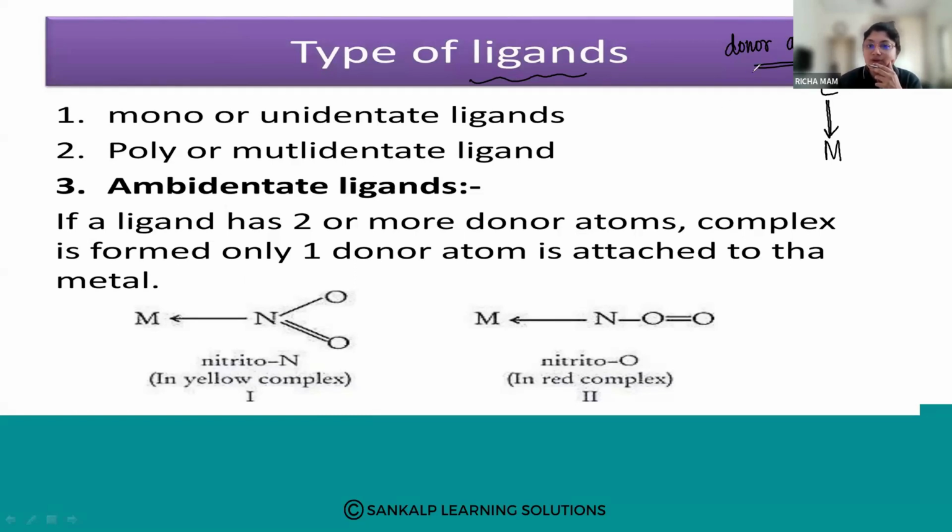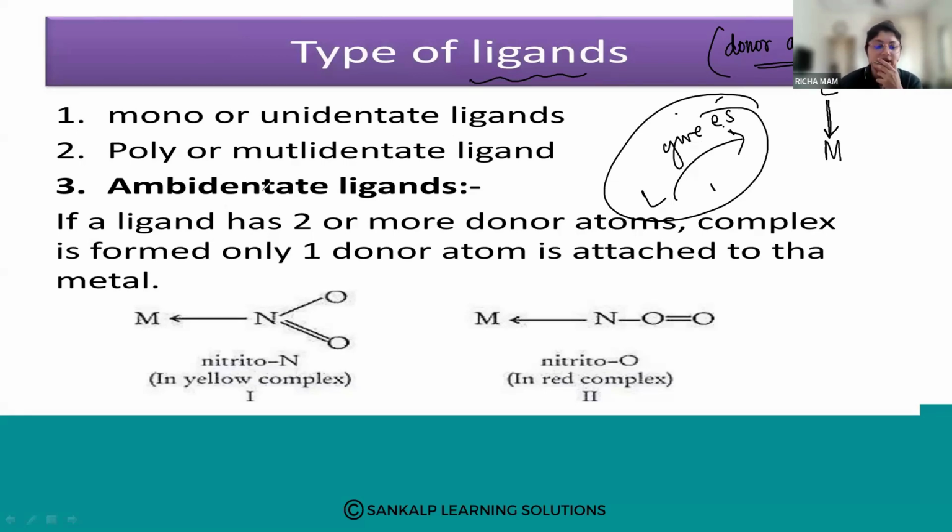So depending upon how many donor atoms are there. What do you mean by donor? Donor means it will give electrons, right? So depending upon how many donor atoms are present, your ligands are classified as monodentate or unidentate, polydentate or multidentate, or amphidentate ligand. So let us see the monodentate ligands first.